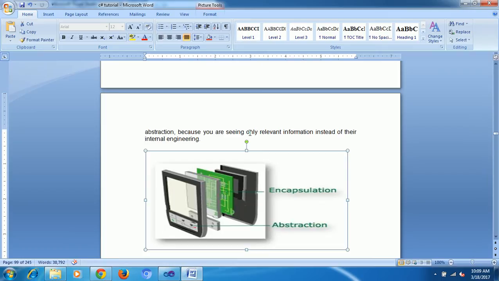Now you understand: abstraction is what you want to show outside, with some features we need to show outside, and the logic we need to hide. And encapsulation, for the call purpose, what are the things I need to do? First I need to open the phone symbol. Afterwards the phone we need to open. Afterwards we need to enter the number. After entering the number we need to dial. After dialing we need to select which network, which SIM.